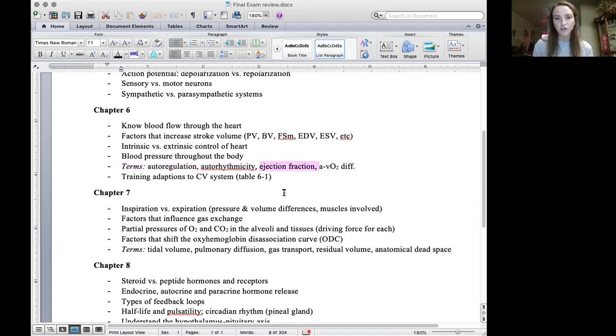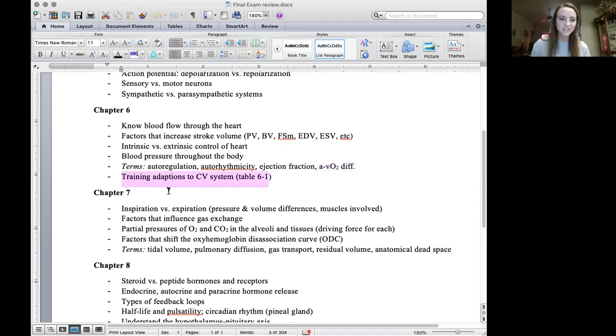Ejection fraction: going back and looking at the definition for ejection fraction and what is considered a normal ejection fraction value. And then AVO2 difference, so arterial venous oxygen difference. I spent a little bit of time going over that in the lecture. So know the main definition of it, and then how it changes with exercise. The difference in oxygen in the blood, how does that change from rest to exercise?